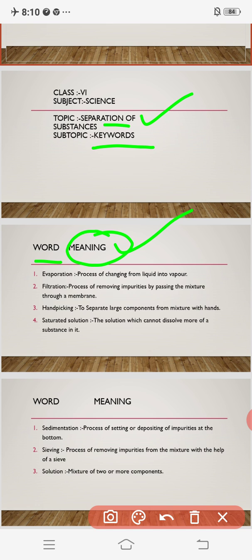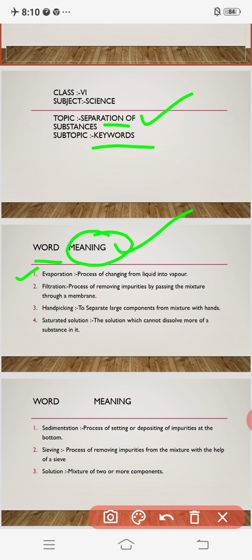So first of all, I have written here the word evaporation. Do you know what is evaporation? I think you might have heard that word in your previous class related to the water lesson. When you learn the water lesson, you can find two concepts, that is evaporation and condensation. Those are two words which are related to water, meaning liquid.